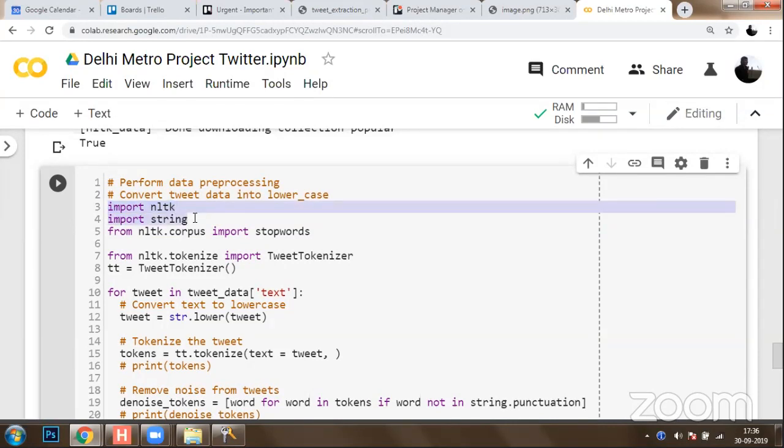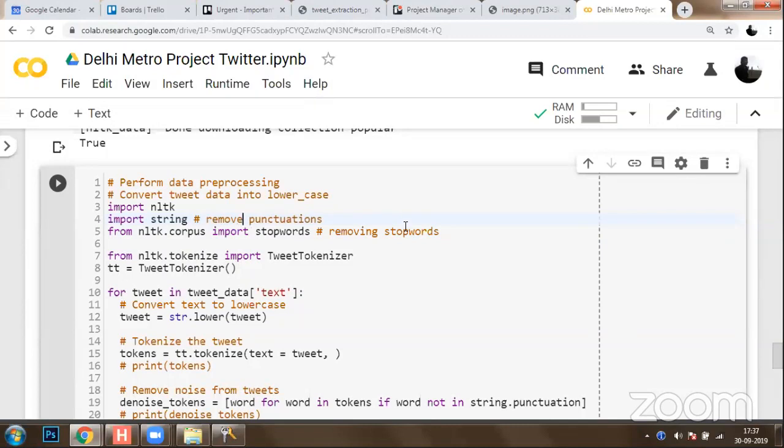I imported string, which has punctuation, and I will use punctuation here. Then I have a corpus library, which I'm going to use for removing stop words from the data, and using this, I'm going to remove punctuation.